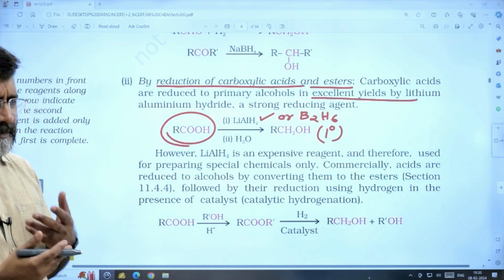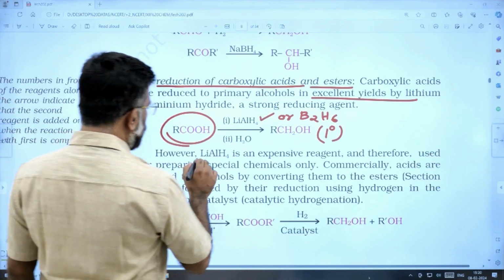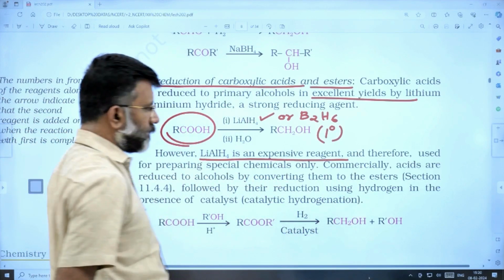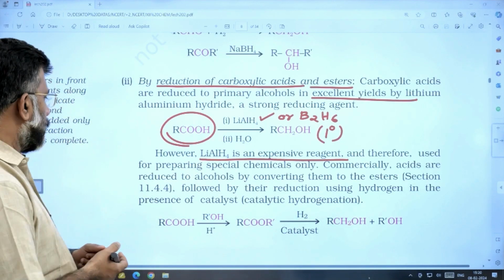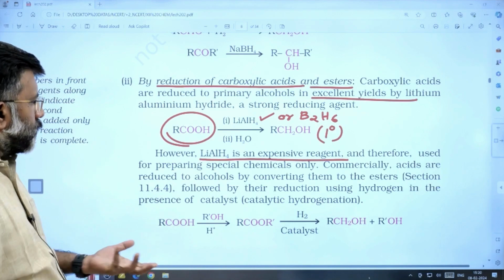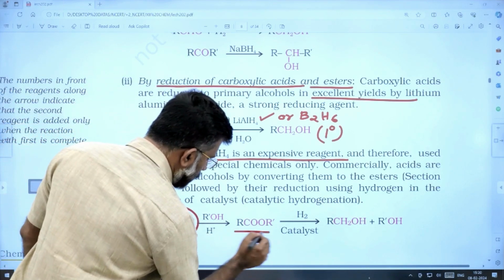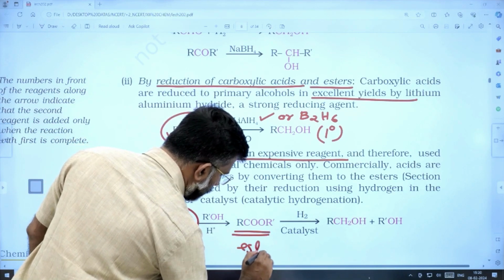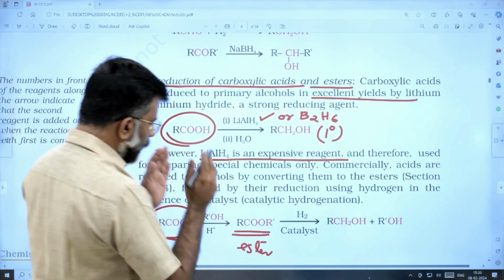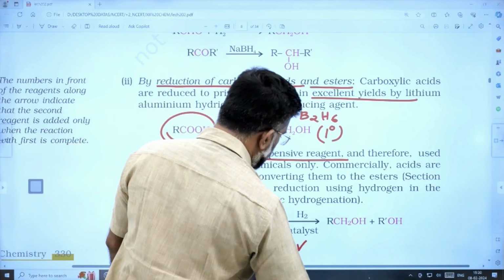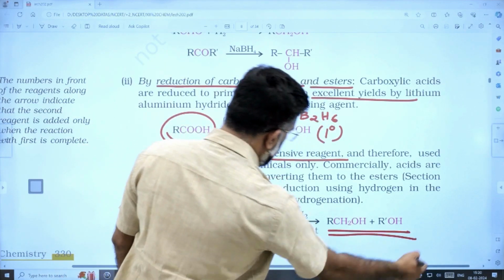But many times we don't commit to this reaction because lithium aluminum hydride is an expensive reagent, so we don't use that unless it is a special situation. Rather, commercially, a carboxylic acid is converted to an ester, and an ester by using catalytic hydrogenation can be converted to alcohols.